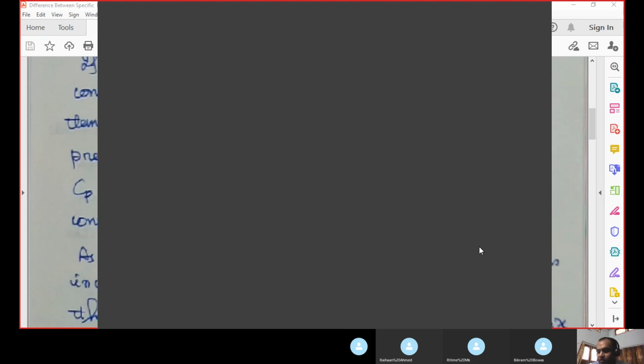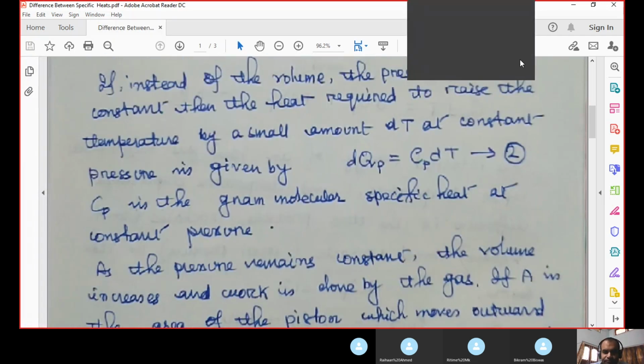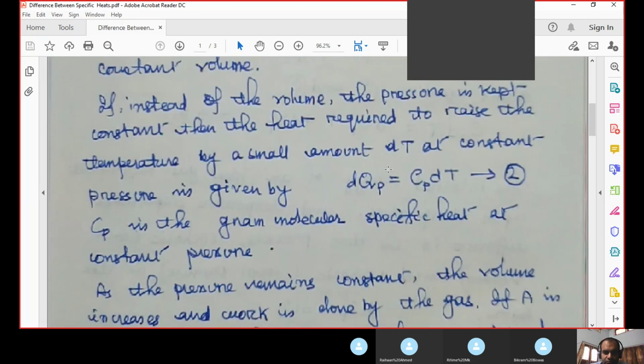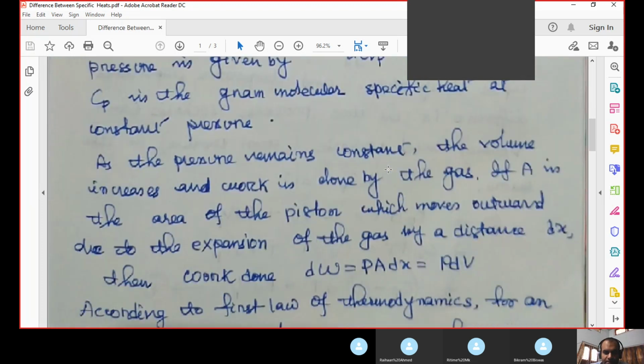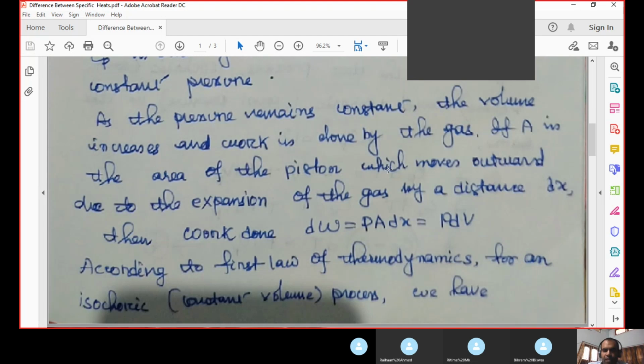The difference between specific heat at constant pressure and constant volume is nothing but an application of the first law of thermodynamics. That is what we are trying to do. Now we have to learn a few things, and of course all these things are coming from the first law of thermodynamics. What we have to learn is, as the pressure remains constant.